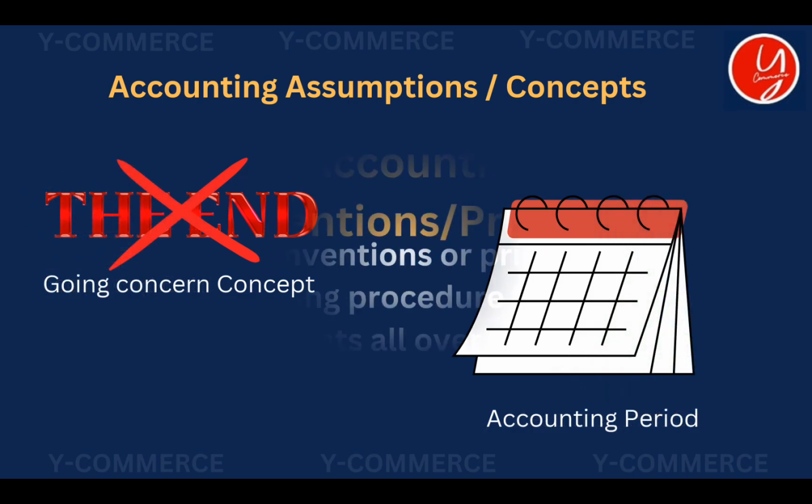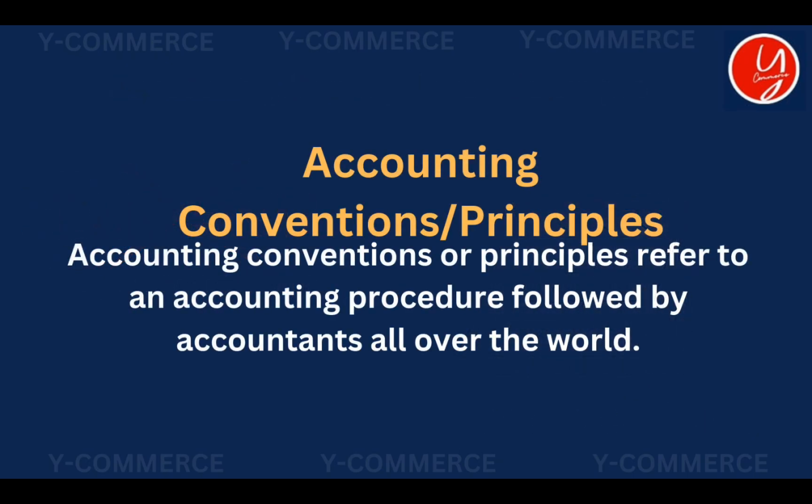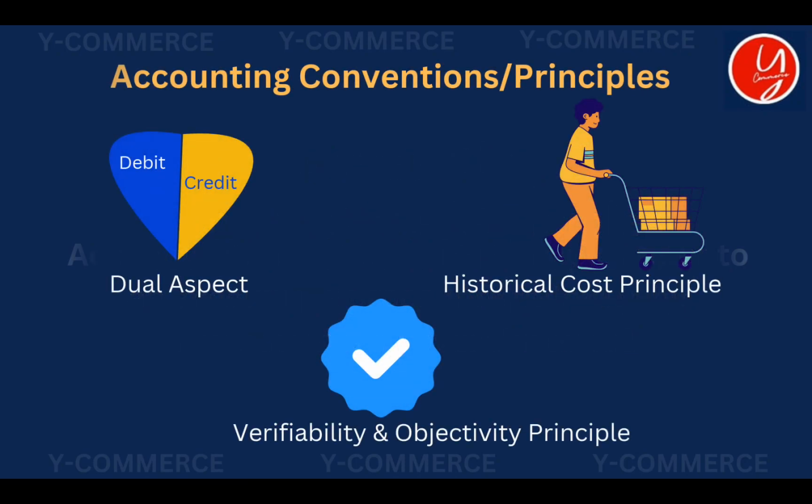Now we can look at the accounting conventions or accounting principles. Accounting conventions or accounting principles refer to an accounting procedure followed by accountants all over the world. So all over the world there are some common procedures followed by a business. These common procedures are known as accounting principles. Now let's see what the major accounting principles are. There are 6 accounting principles.